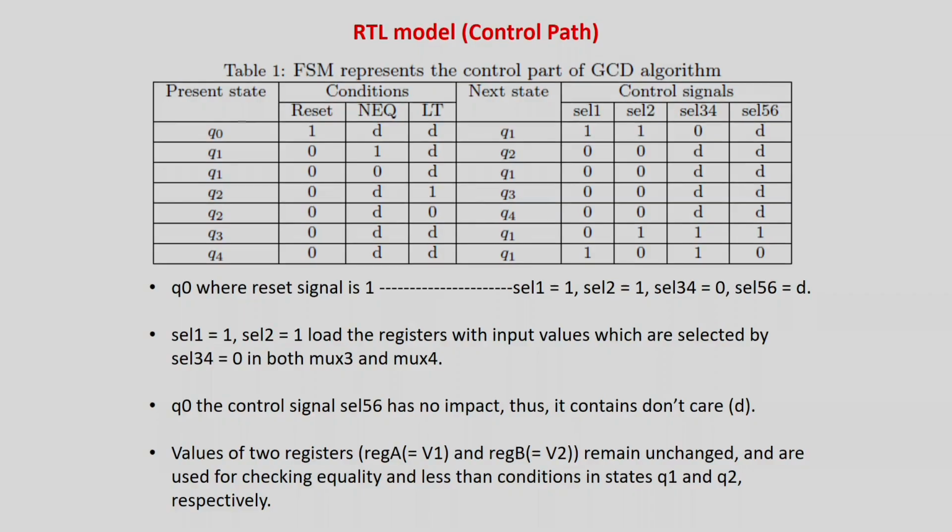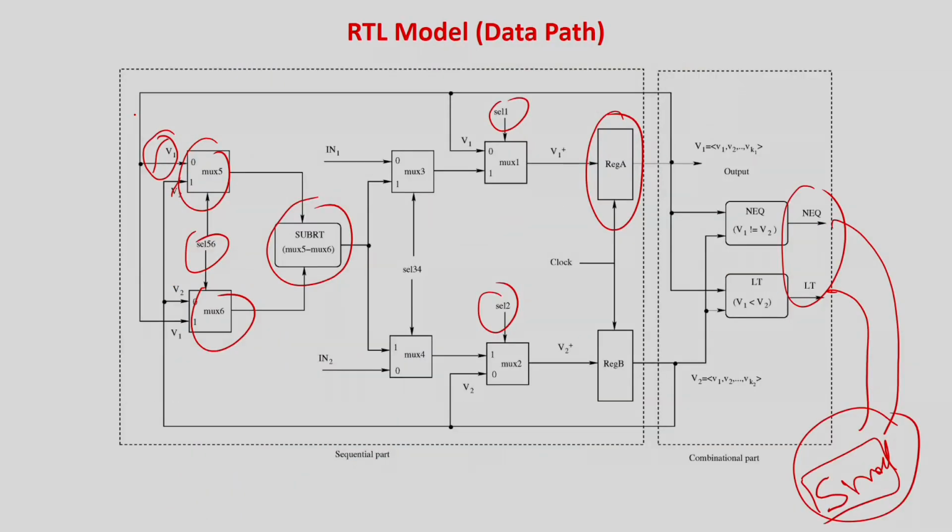So we will always have software specific models. Again, this is a design principle. I am not going into too much detail on it, I will just give you the idea of how the control path works. So as I told you, these are the control path states. Q0 may be the initial state.